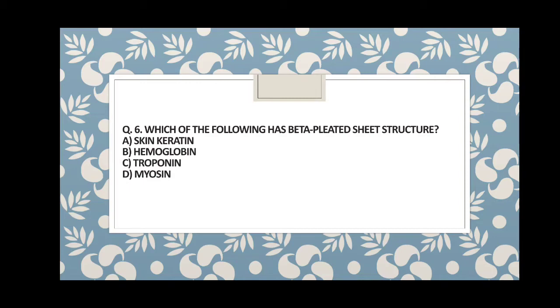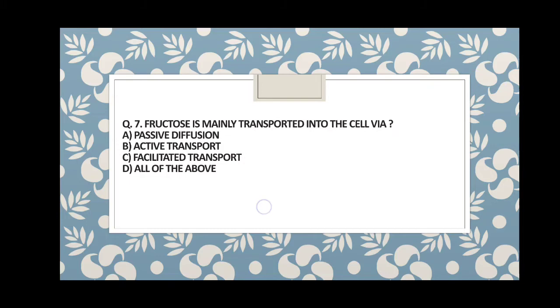So guys, which of the following is beta pleated sheet? Just answer. The answer is A, that is skin keratin. Skin keratin has beta pleated sheet, whereas hair keratin has alpha helix. Hemoglobin, all know tertiary structure, troponin helix, again myosin helix. So guys, the answer is A, that is skin keratin.